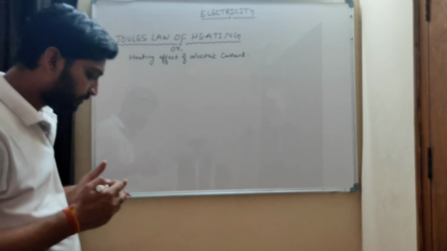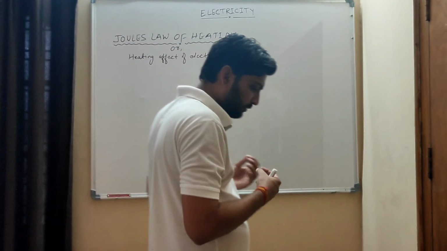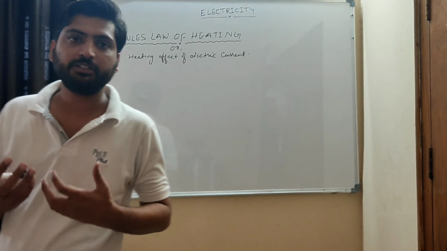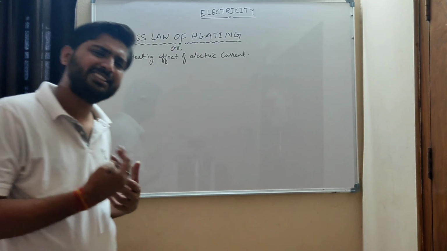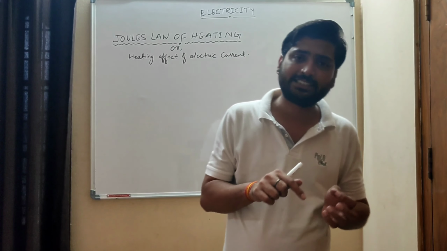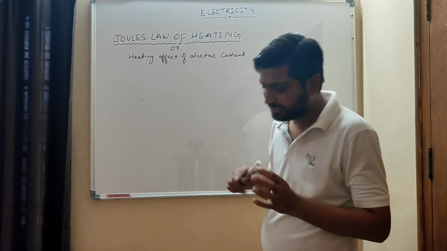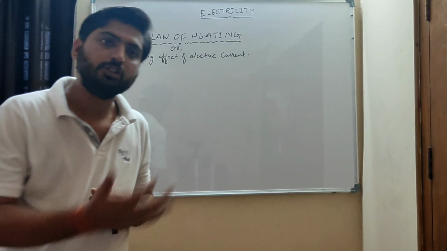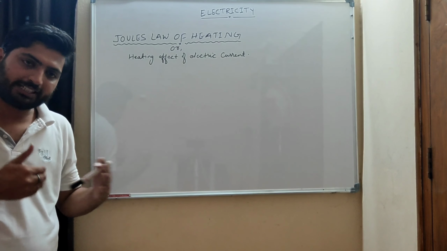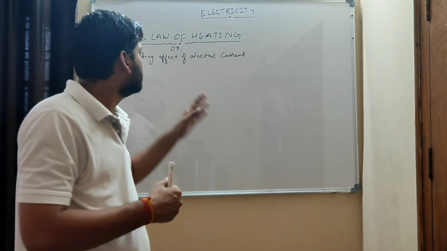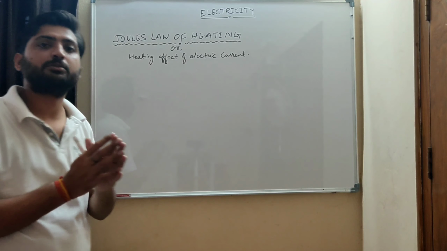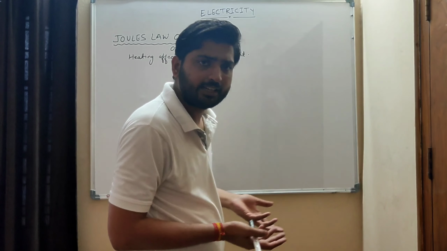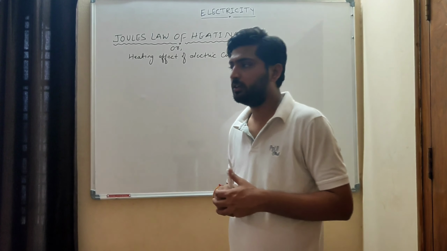Now, if we observe, when we pass electricity through any electrical appliance, what happens? It gets heated. Why does it get heated? Because there is resistance inside it. That resistance resists the flow of current, and the current wants to move and tries to move forward. Due to that resistance, there is a heating effect. The substance gets heated. Some examples of the heating effect are the electric iron and the electric oven.